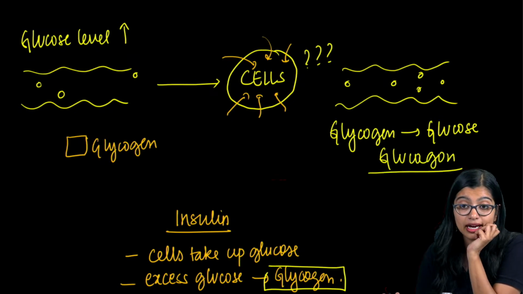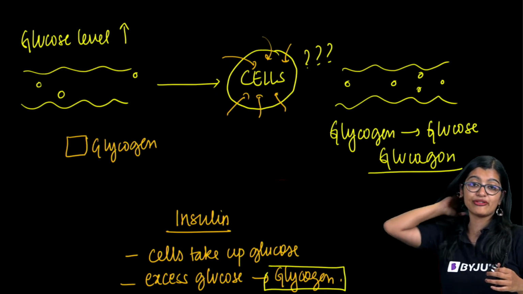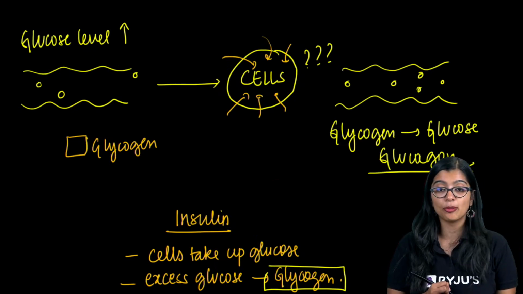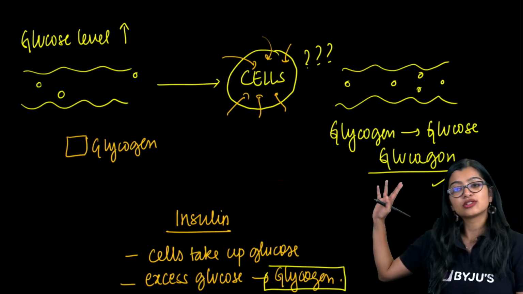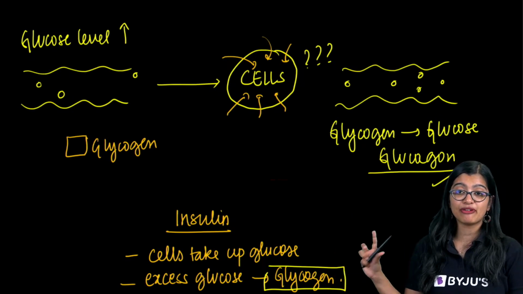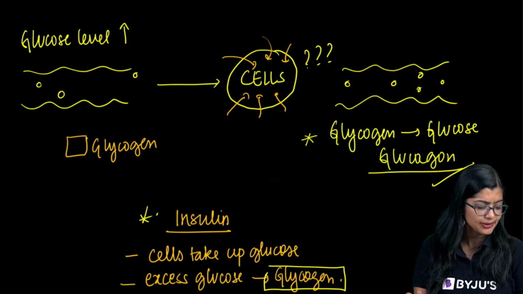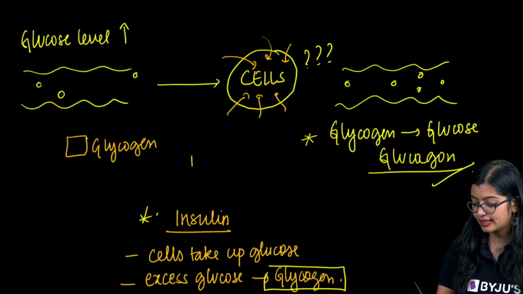So are we all clear with this? Are we all clear? Yes. Ma'am, what is the difference between glucagon and glycogen? Glucagon is a hormone, glycogen is how glucose is stored in excess, right? So now are we clear? I have simplified this whole process for you in very easy words, right? Now, what I have explained to you right now is actually a feedback mechanism.